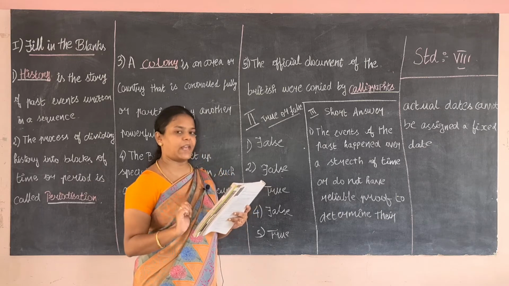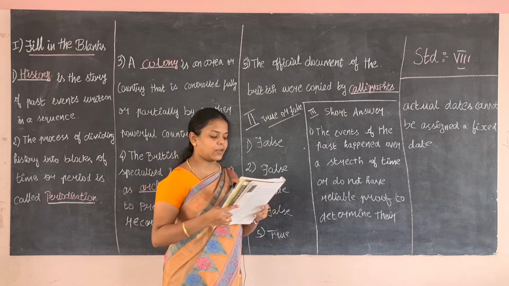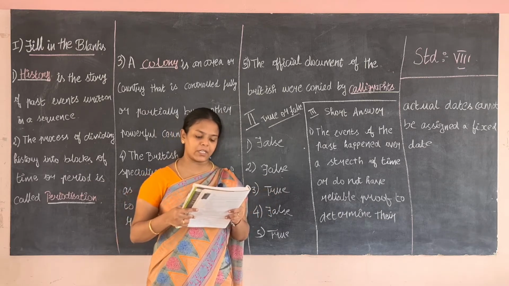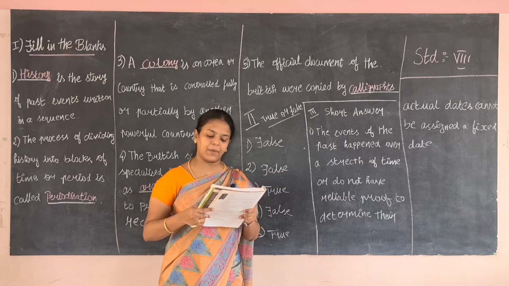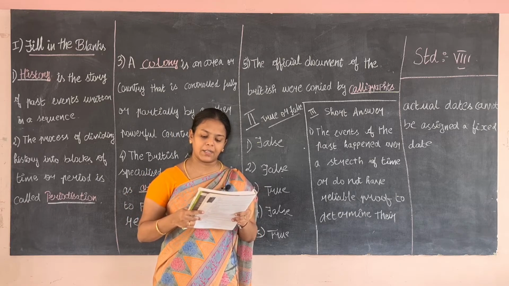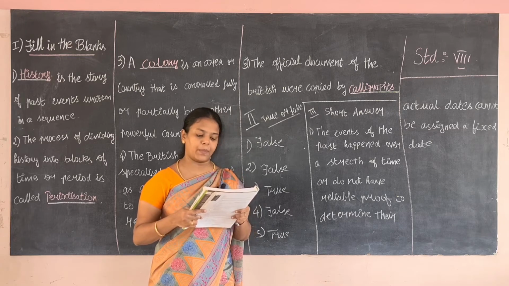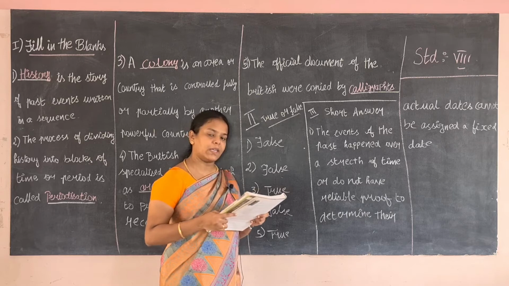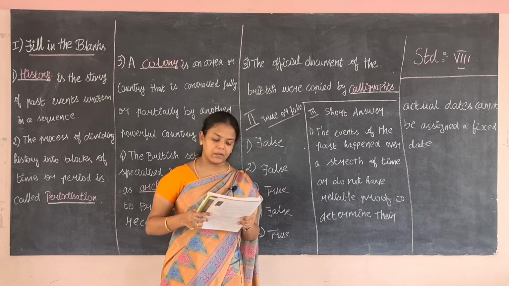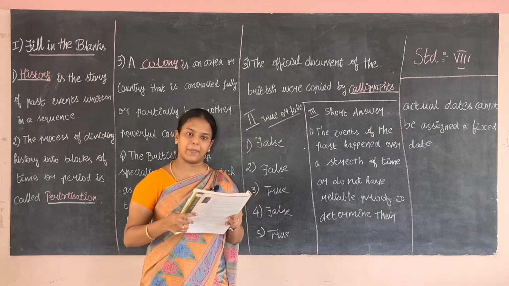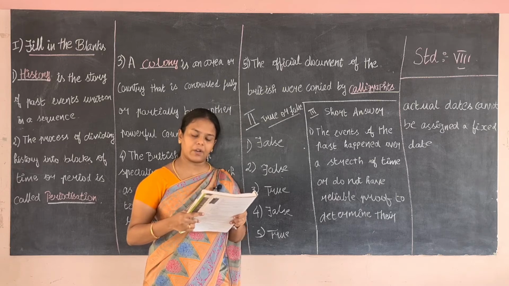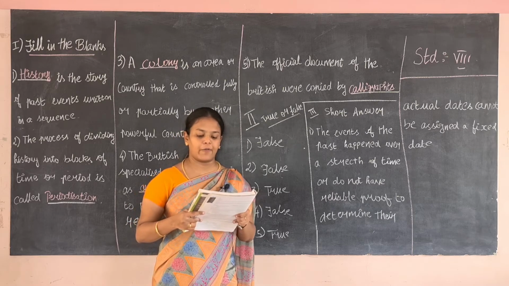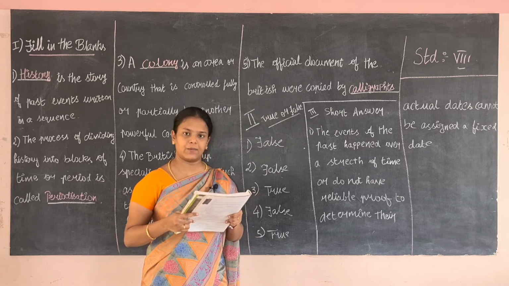The second question is, the different versions of history by British historians revolve around the lives of the common people of India. Is it true or false? It is false. The different versions of history by British historians do not revolve around the lives of common people of India.